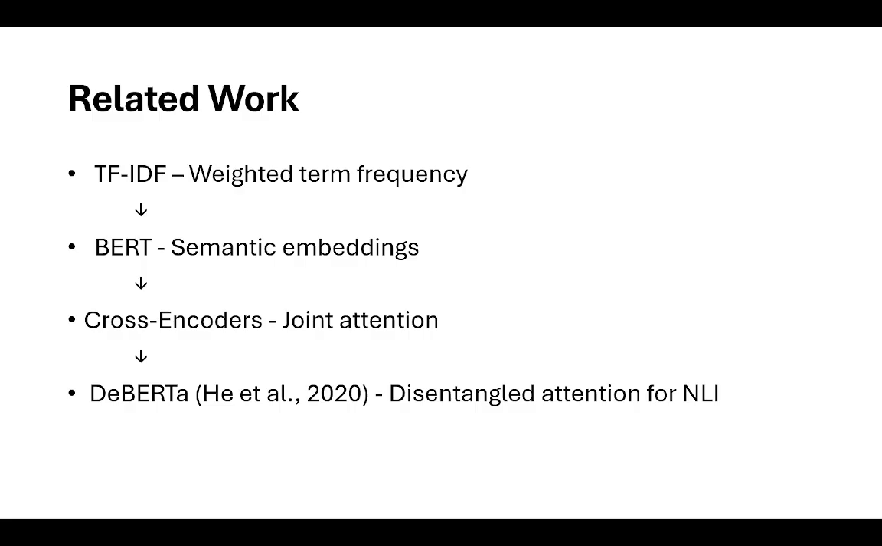BERT figures out the semantics instead of just term frequency. It figures out the meaning of a sentence or word using vector embeddings. The next step is cross-encoders, which is kind of similar to BERT, really. And then DeBERTa using NLI. NLI is natural language inference. And natural language inference is actually really important, and it's actually what is needed to figure out if a policy supports another policy.